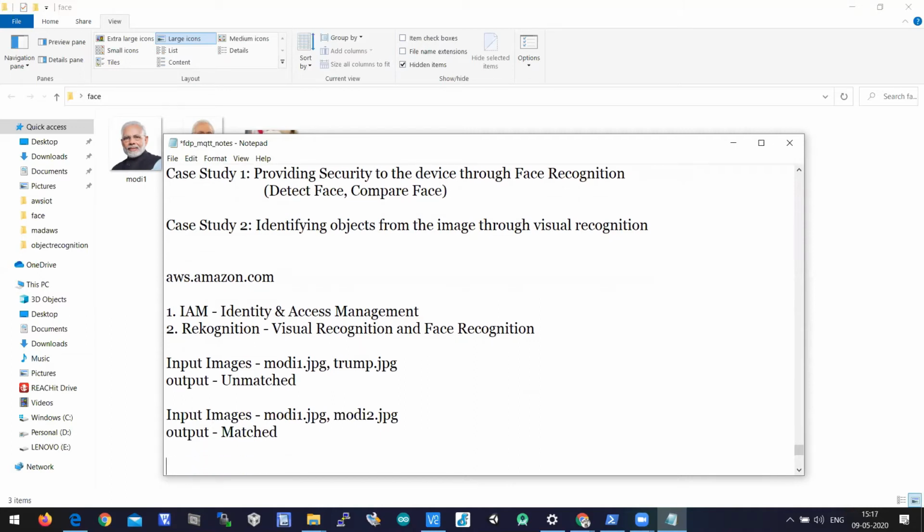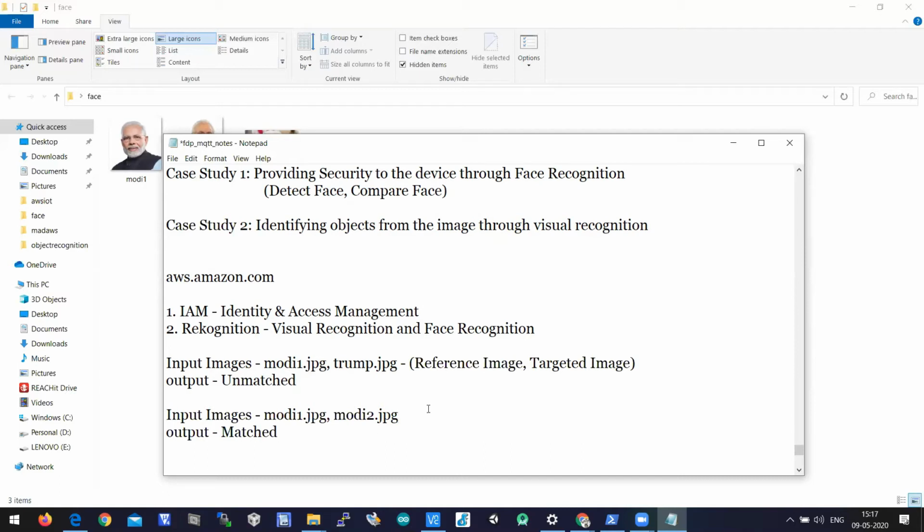So when you look at the input images, one image will be the reference image and the other image will be the target image. The reference image is modi1.jpg here, and the target image is trump1.jpg. When I compare them using the compare_faces API of AWS Rekognition, the output should be unmatched.